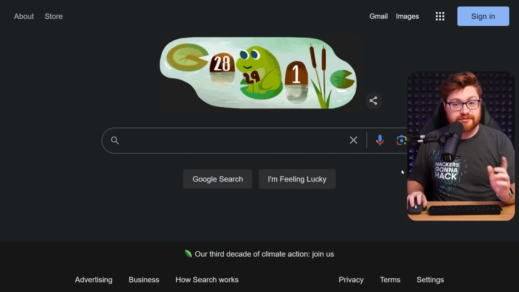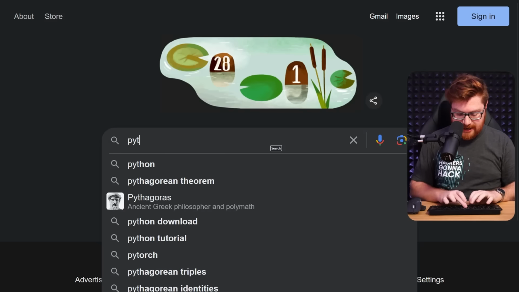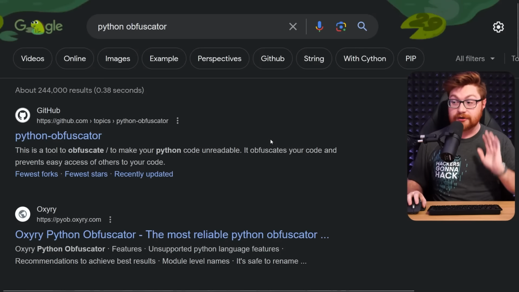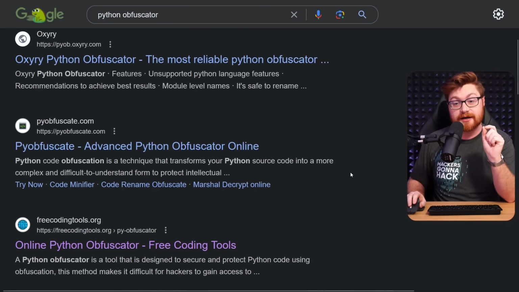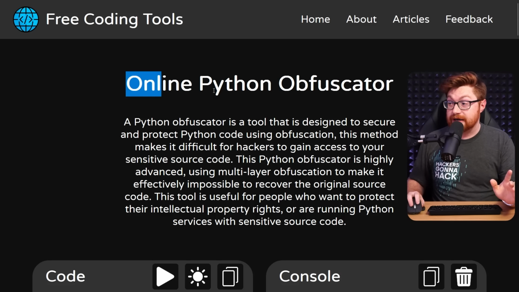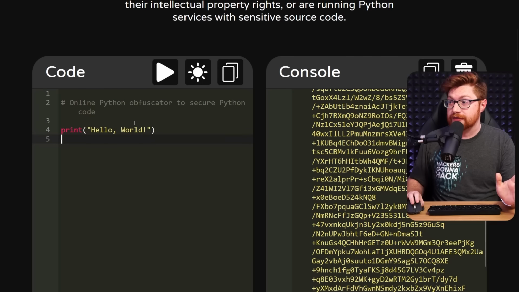Say you are a security researcher or an analyst or just someone doing some programming or development work, and perhaps you were to Google for a Python obfuscator. Now, you'd get your results, maybe some GitHub tooling, maybe some online resources that'll make it nice and easy for you, and one of those online resources from freecodingtools.org had a little bit of an interesting issue. This is the online Python obfuscator from this freecodingtools.com website, and you could scroll down and provide your own code over on the left-hand side.